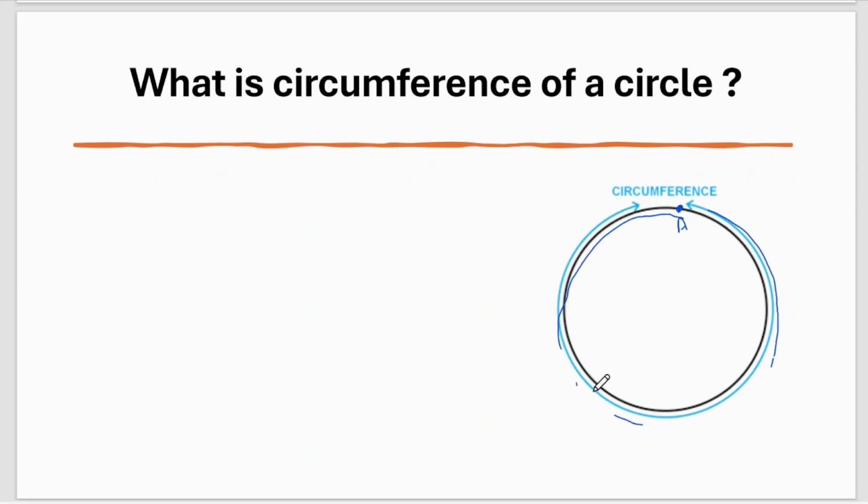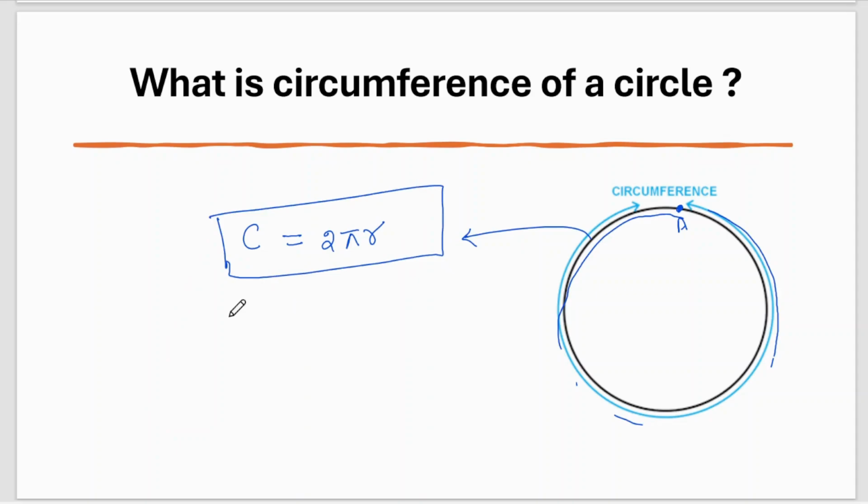This is the boundary of the circle, and the boundary of the circle is called the circumference. Now, how much distance is this? The circumference of any circle can be denoted by C, and this is nothing but 2 pi r. So you have to remember this formula: circumference of the circle equals 2 pi r.